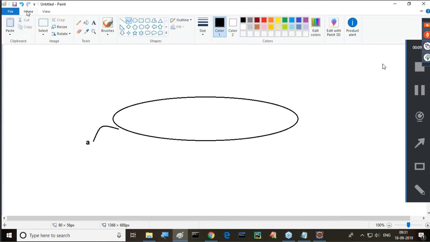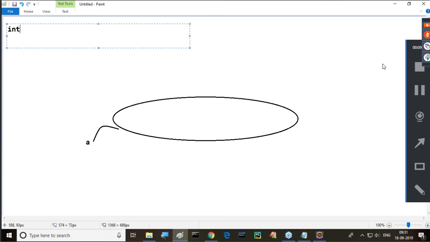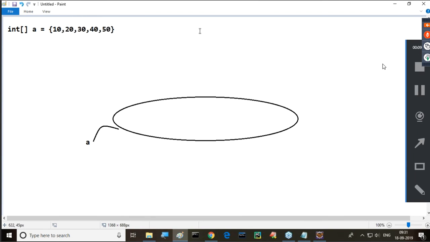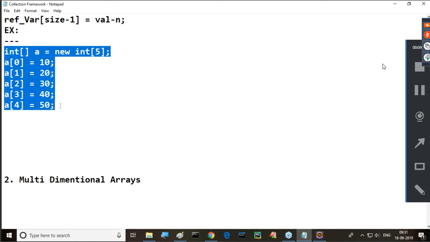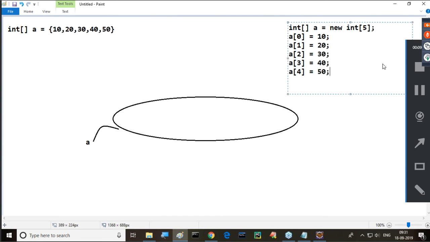Because we can take any of the cases. Int array A is equal to, like this if you take. Now this is a representation. We can take the second approach also. Either this approach or maybe the first approach. Either of these we can take, no issues here.